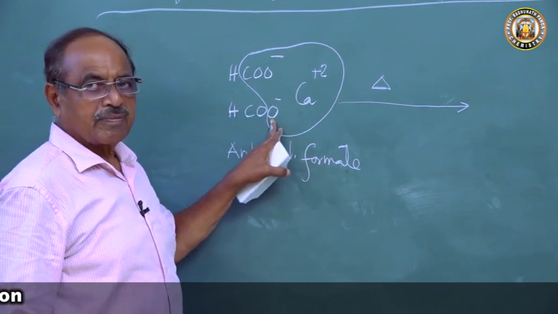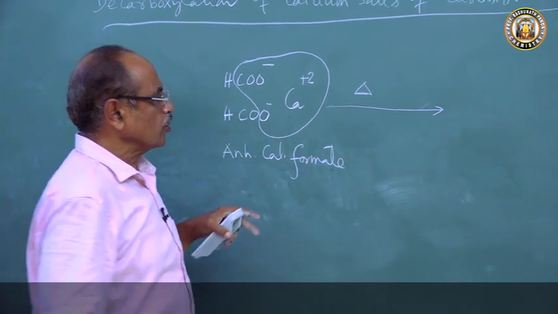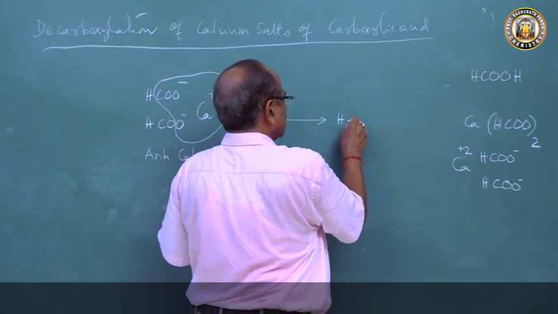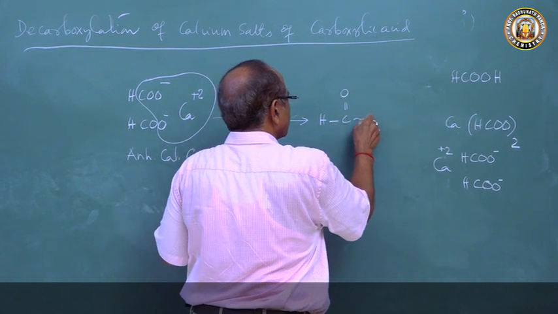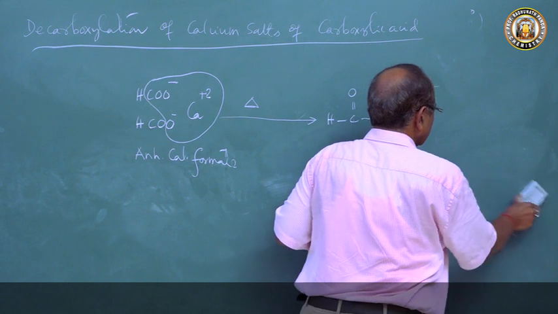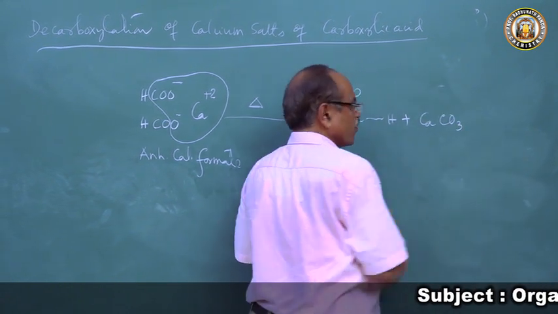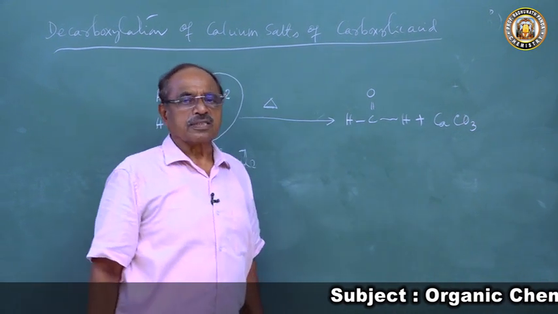CaCO3, calcium carbonate will be lost. So who remains here? HCO. We get HCHO, formaldehyde, plus we get calcium carbonate. So this is the purest form of preparation of formaldehyde.